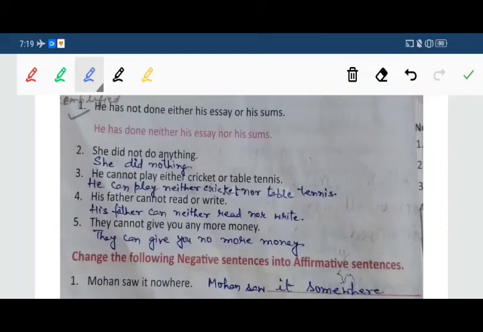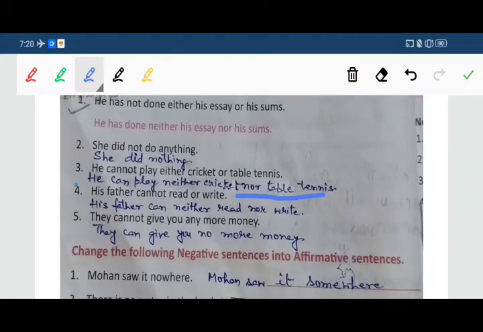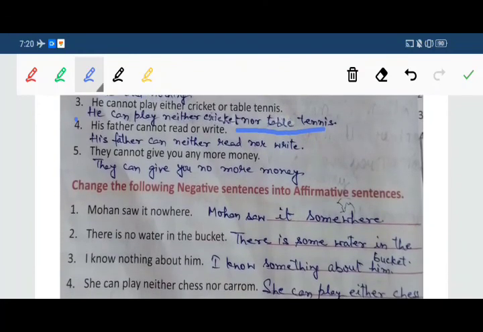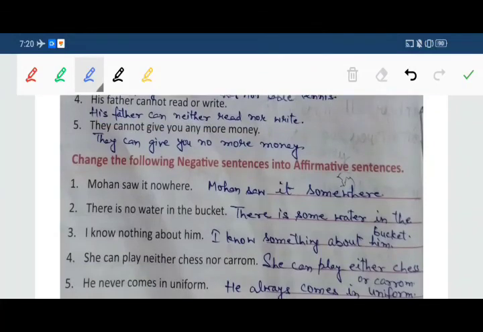Third: he cannot play either cricket or table tennis. He can play neither cricket nor table tennis. Fourth: his father cannot read or write. Another way of writing the same sentence: his father can neither read nor write. Fifth point: they cannot give you any more money. Answer is: they can give you no more money.